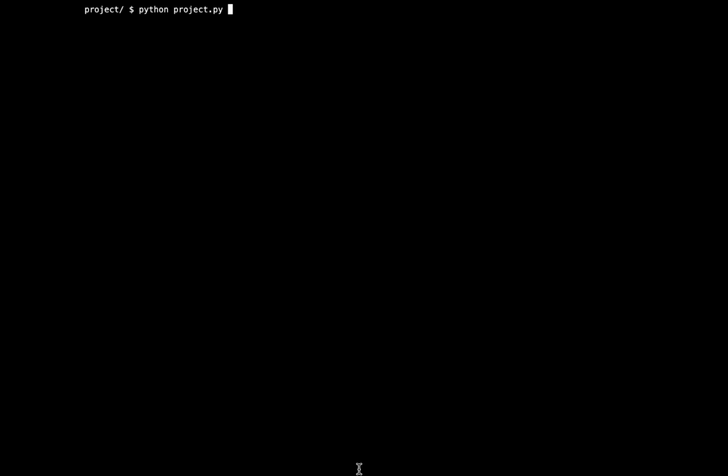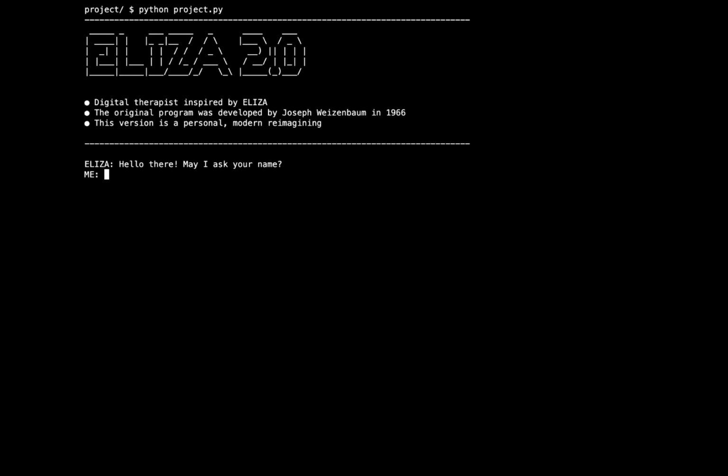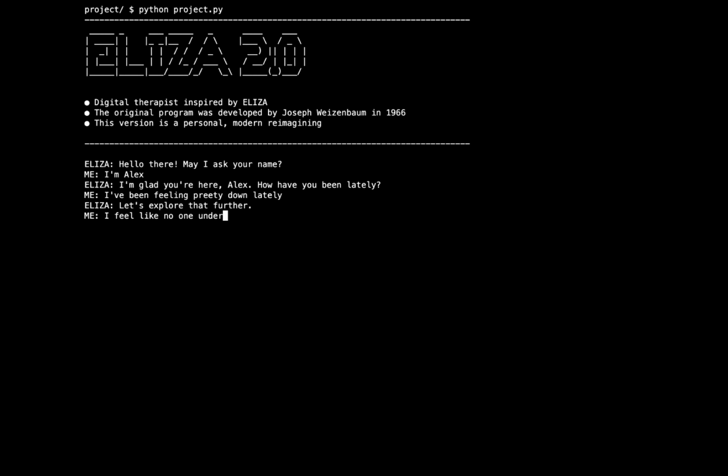When you start the program, it greets the user with a custom banner made using the Figlet library. Then ELIZA asks for your name. The program uses regular expressions to extract it even from full sentences like "I am Alex" or "Call me Alex." Once it knows who you are, ELIZA starts the conversation.